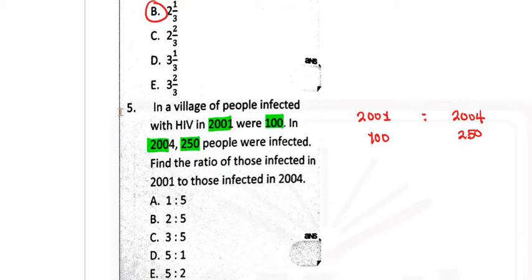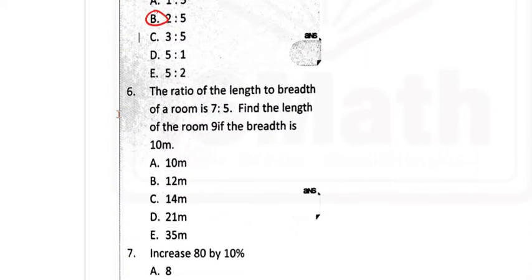And here 5 will go 20 times, and 5 will go here 50 times. We can now reduce: 10 will go here twice and 10 will go here 5 times. So the answer will be 2 is to 5. And the answer here is option B. Next question is question 6.